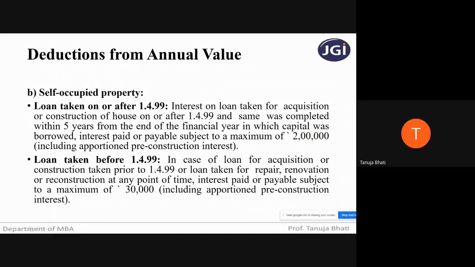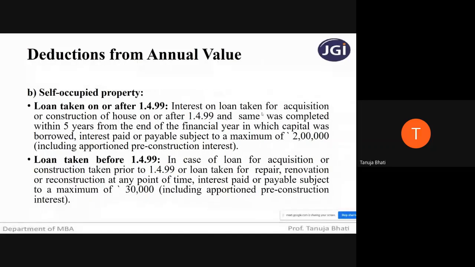Next, what if it is a self-occupied property? You have to check whether the loan is taken on or after 1/4/99, or whether the loan is taken before 1/4/99. Suppose the loan is taken on or after 1/4/99, then you have to check whether the construction is completed within 5 years, and the maximum deduction that can be given is rupees 2 lakh.